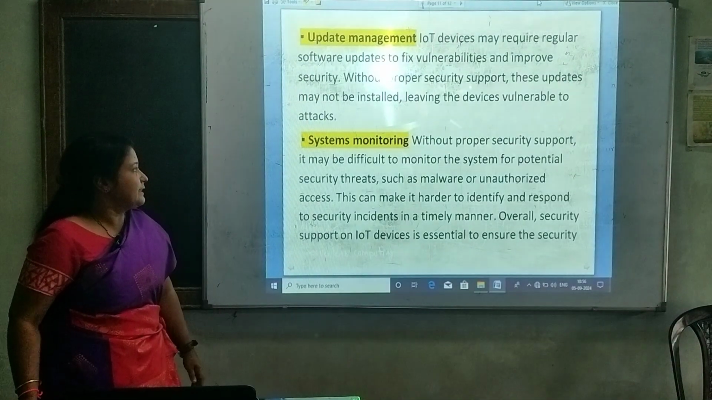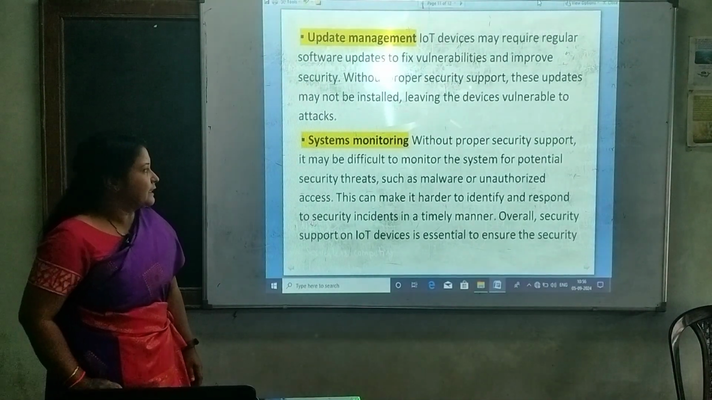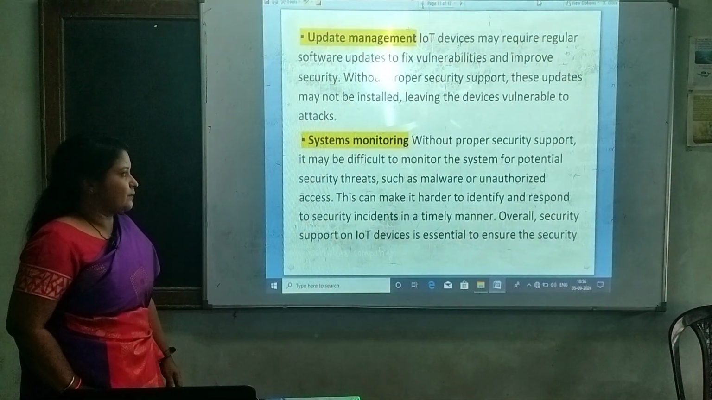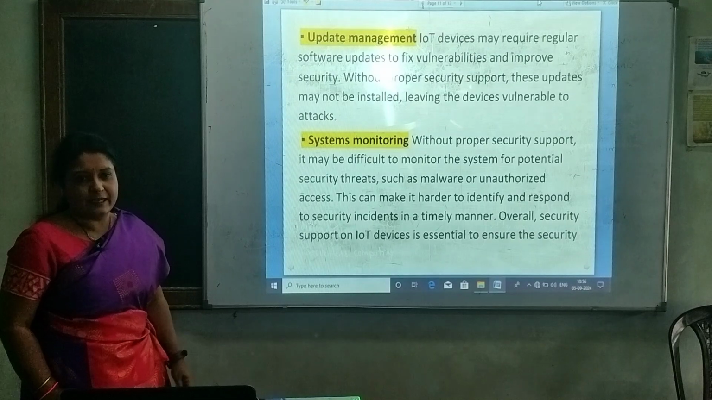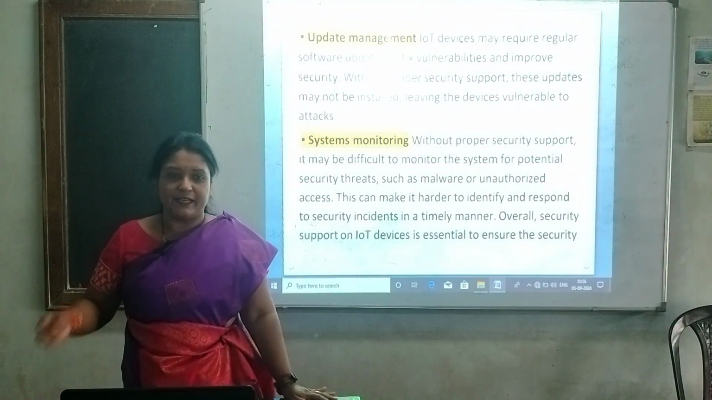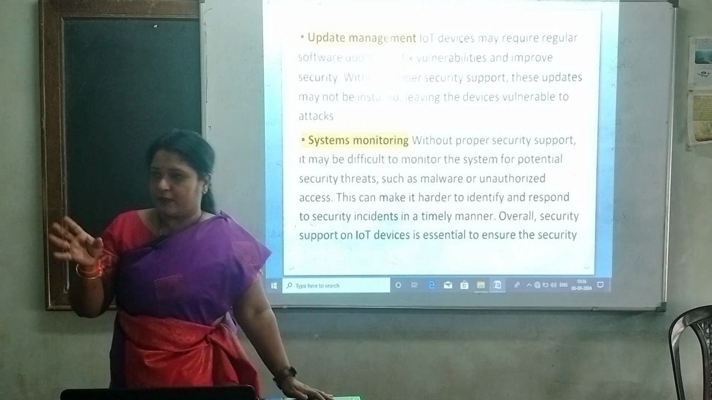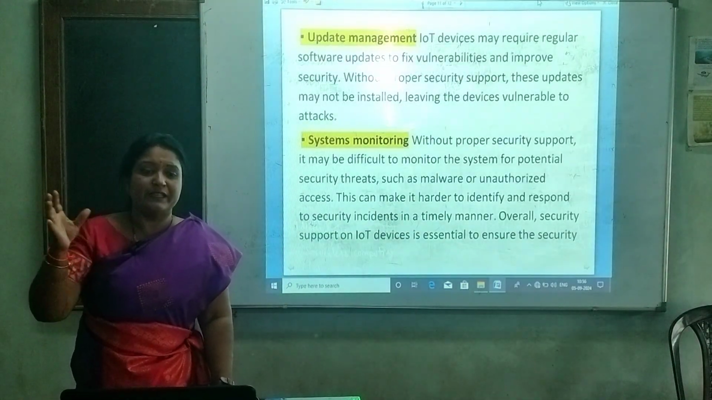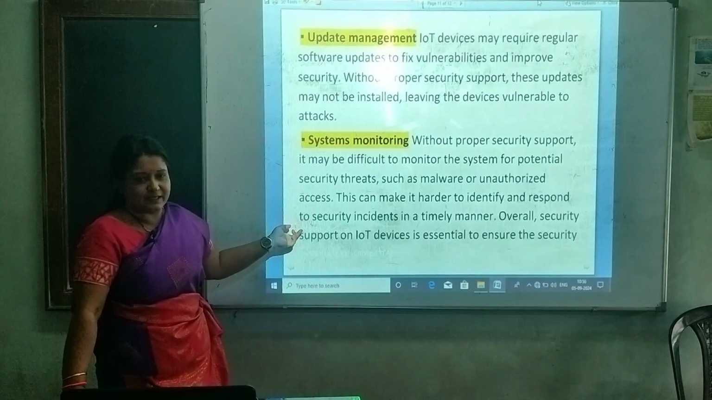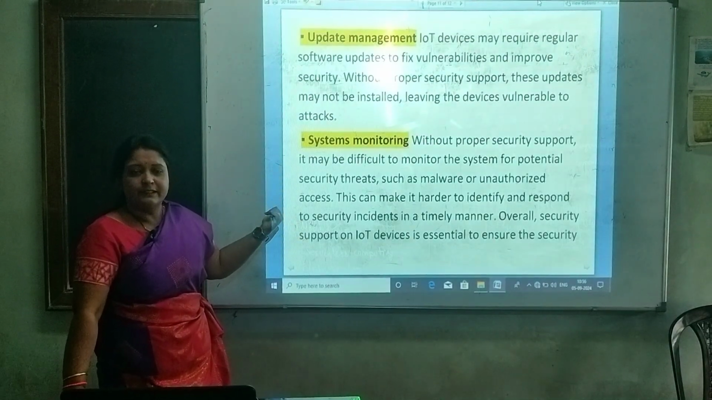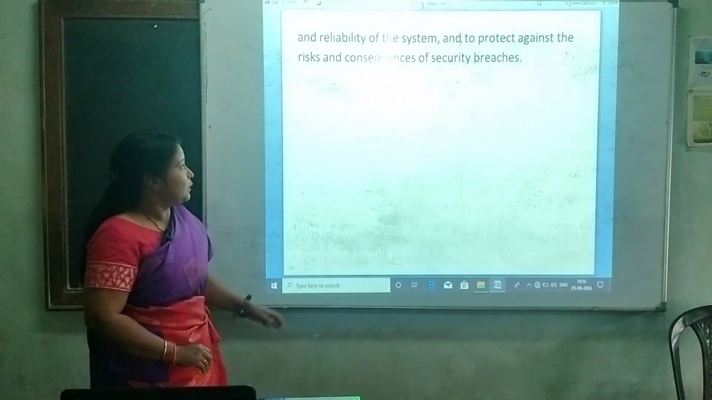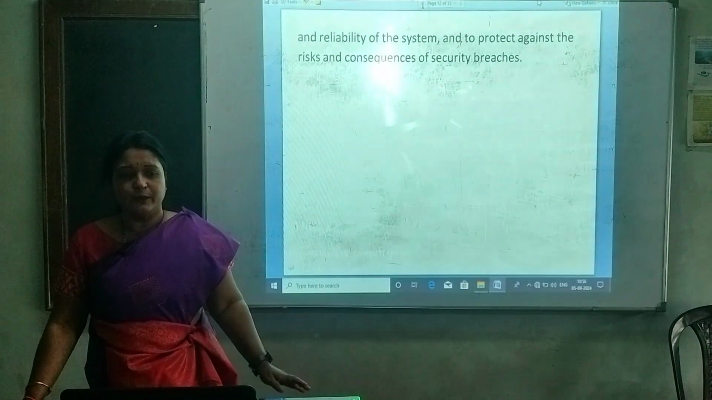Next is systems monitoring. Without proper security support, it may be difficult to monitor the system for potential security threats. As I explained, if proper security is not provided, it is very difficult for the managing staff to manage all the devices. Therefore, system monitoring is also a difficult task, because anybody can change the data. Now, these are the three things you have to explain here.